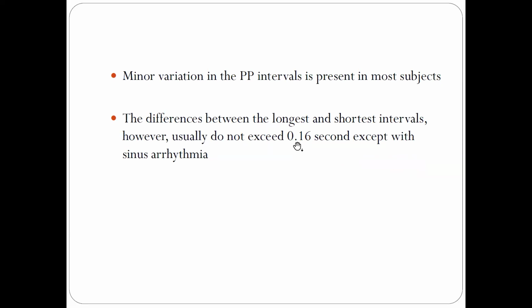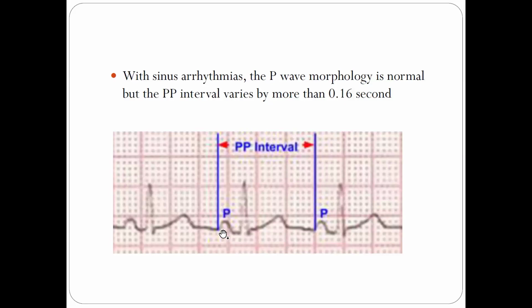Usually it does not exceed 0.16 seconds. So that is the PP interval. The distance from this P to this P, the variation of that is not more than 0.16 seconds or 160 milliseconds. If you compare this P to this P and this P to this P, the variation should not be more than 0.16 seconds. Suppose this duration is more than 0.16 seconds, then it is called sinus arrhythmia.